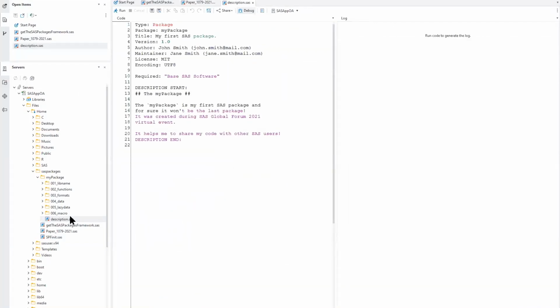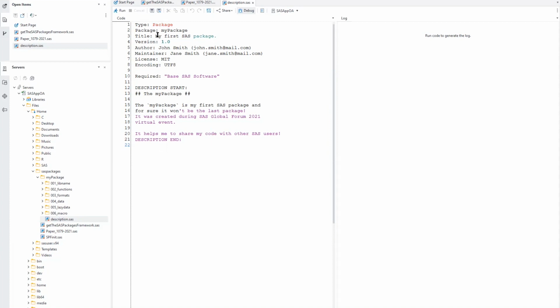The structure of the description.sas file is very simple. There are 2 parts. The first part is named the header part, and the second part is named the description part. The header part contains a group of key value pairs, which describe the meta parameters of the package. The key value pairs are the following. Here's the type, which is constant, indicating that this is the metadata about the package. And the second part indicates the package name.